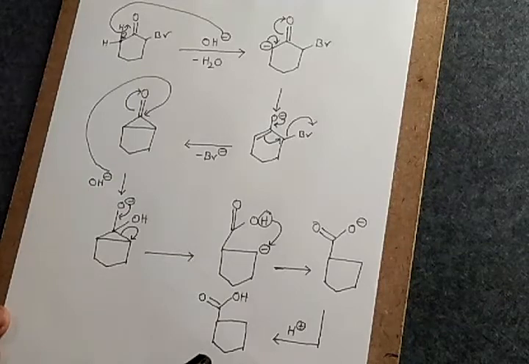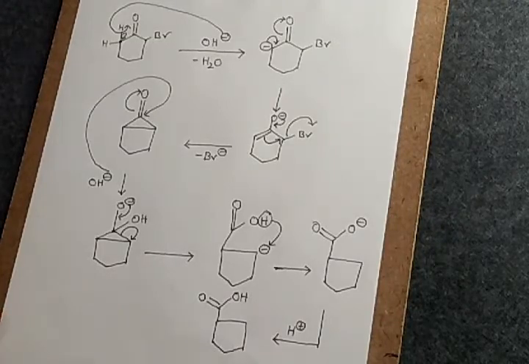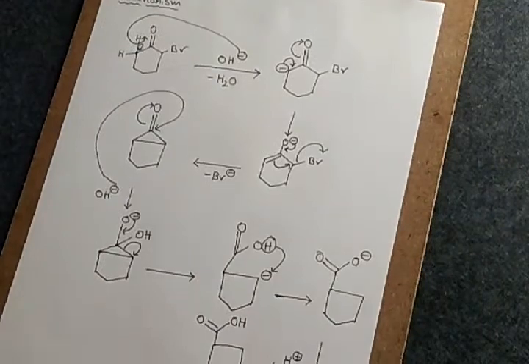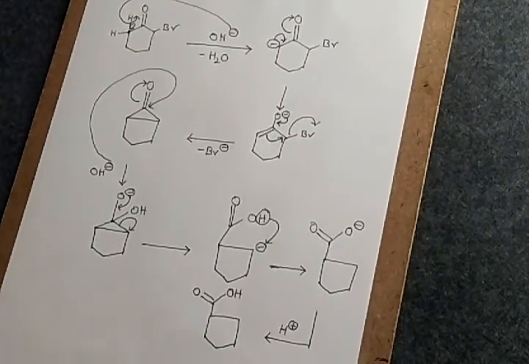So in the matter of 1, 2, 3, 4, 5, 6, 7 steps, understood, the alpha haloketone is being converted to a carboxylic acid. Got this, dear students? Is it not a very simple reaction? It is exactly a very, very simple reaction. Please follow this particular mechanism.